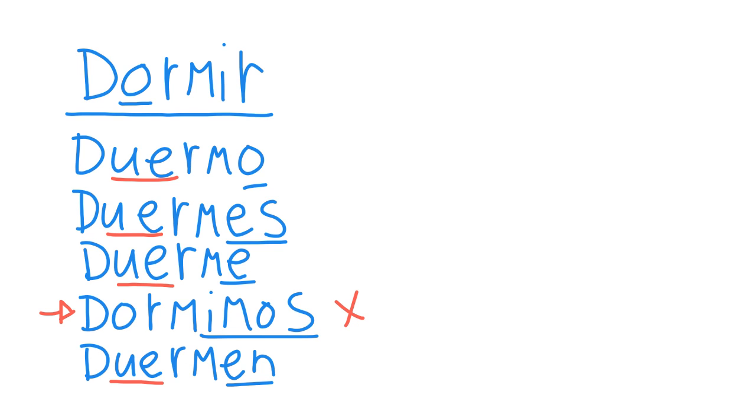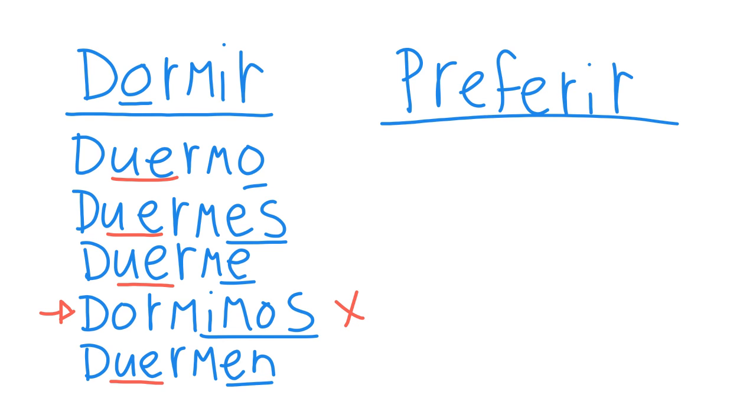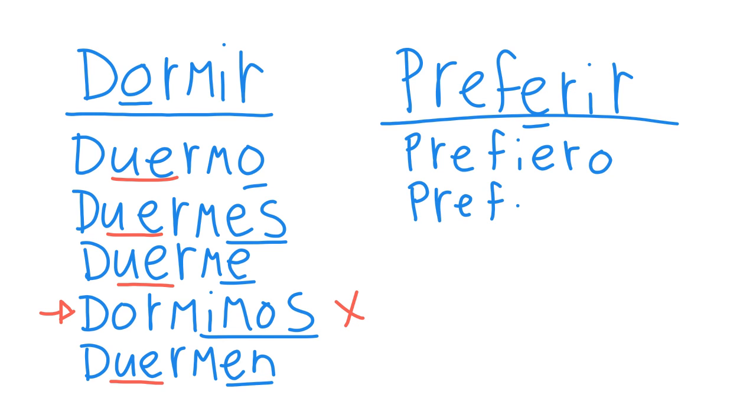So then let's look at another verb, preferir, which means to prefer. And in the present tense, all of our verbs work the same way, right? Except there's different types. So preferir is a stem changer, but it's an E to IE stem changer. So in the yo form, it's prefiero. And then here we have prefieres, prefiere.